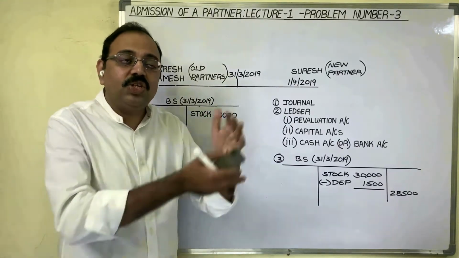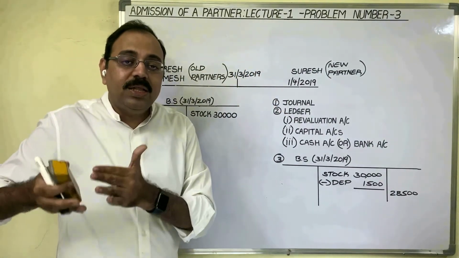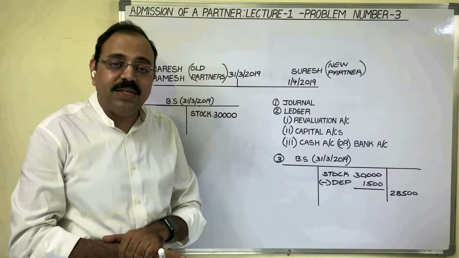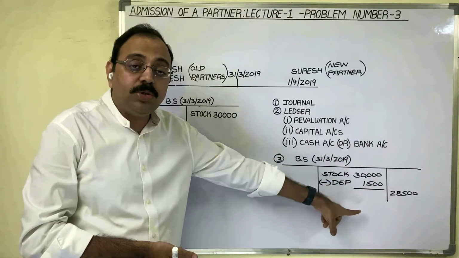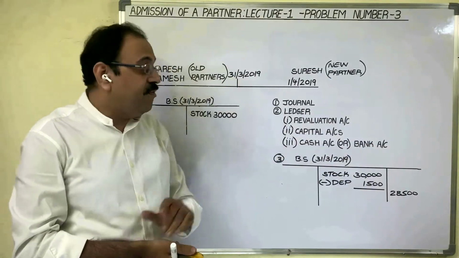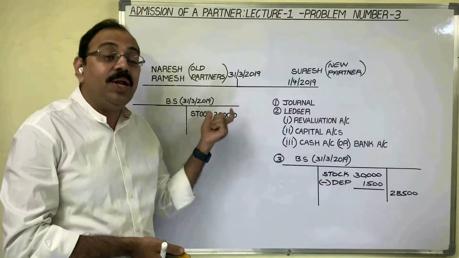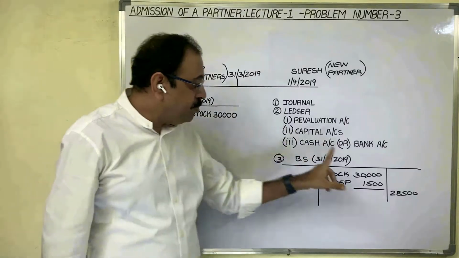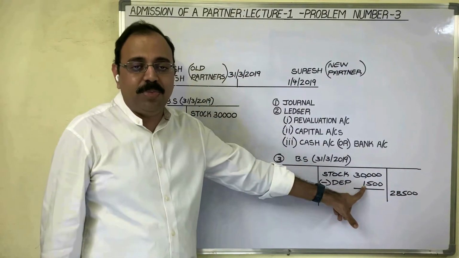That is the meaning of provide depreciation 5% on stock. Don't think that the stock was continuously used or damaged, and that is the depreciation he is asking in the question. How do you have to understand this sentence? The market price of stock is reduced by 5% when they revalue this asset. One asset value is reduced. How much? 30,000 rupees minus 28,500 is equal to 1500 rupees.